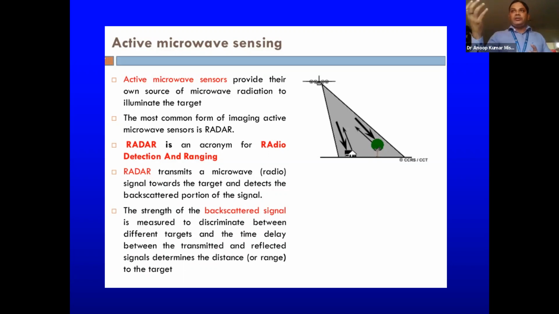Based on the intensity of that backscattering or the time delay between the transmission and reception, it is used to explore the nature of that particular object. The strength of the backscattered signal is measured to discriminate between different targets, and the time delay between the transmitted and reflected signal determines the distance or the range of that particular target. In earlier days, these radars were being used for detection of aircraft.